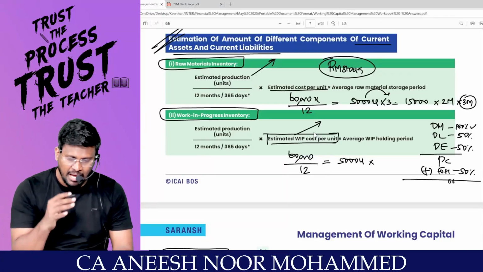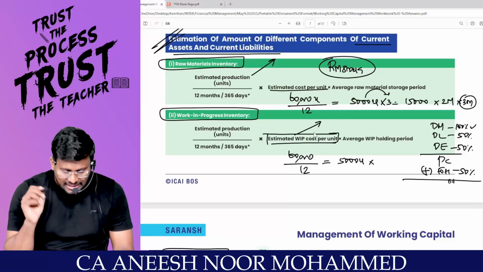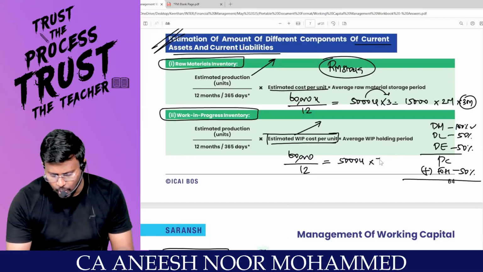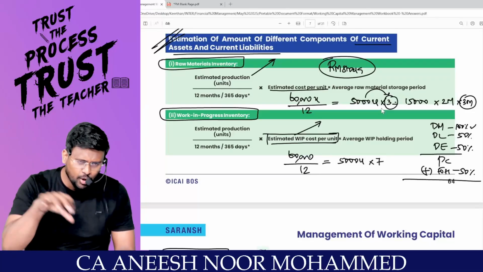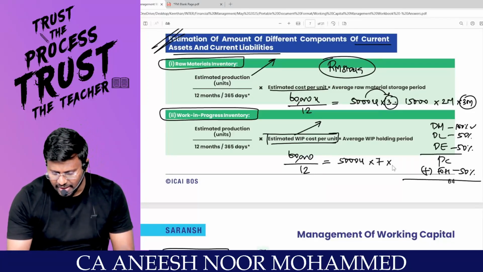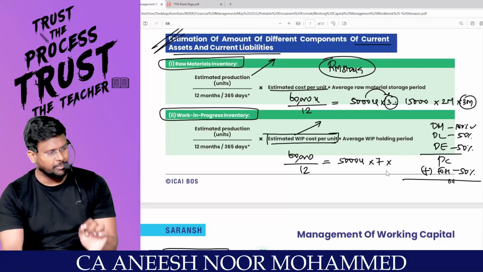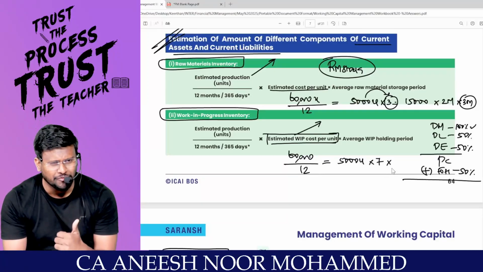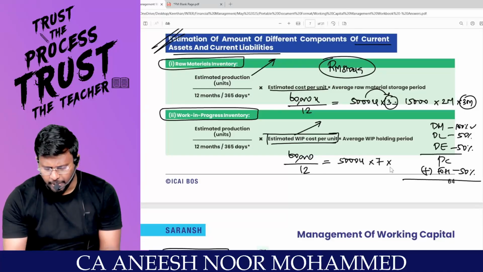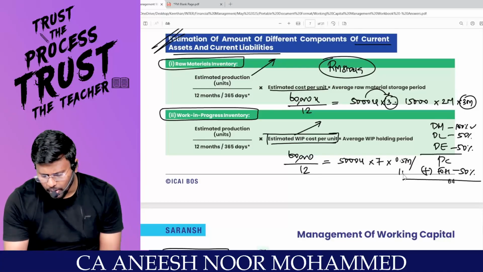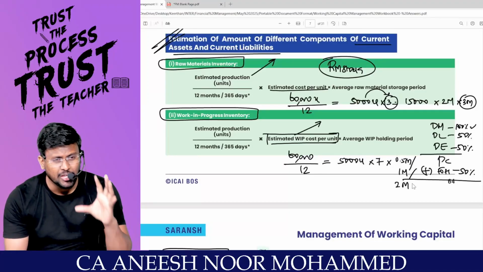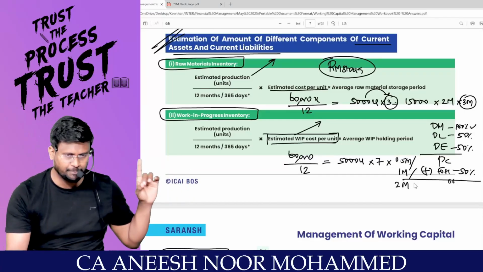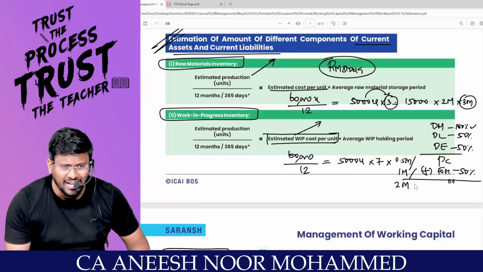Right? Assume the estimated WIP cost per unit is 7, because material itself is coming 3. For that, labor and overhead has to be applied. Assume it is 7 into the average WIP holding period. What is the policy of the company? You want to hold WIP for 0.5 months, or 1 month, or 2 months, then you will get the cost of investment to be made in the WIP.